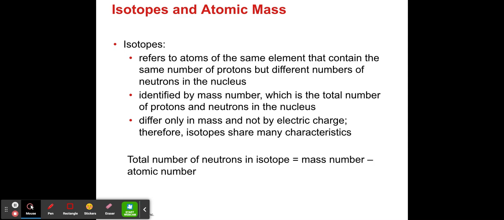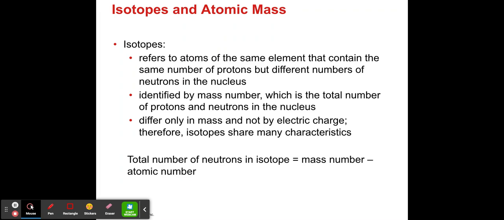What are isotopes? Remember I told you that neutrons are found in the nucleus of the atom. Sometimes you have different versions of the same element. How do you know it's the same element? The number of protons. The number of protons identifies each element. You can have an element with 10 protons.